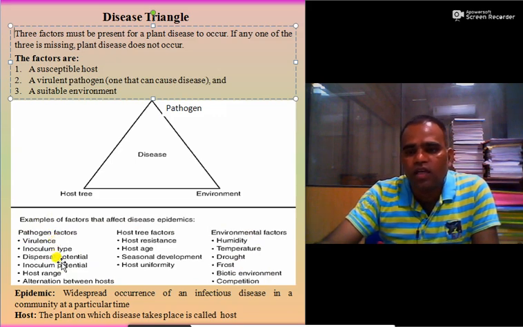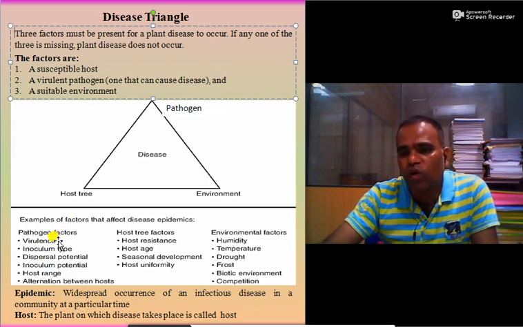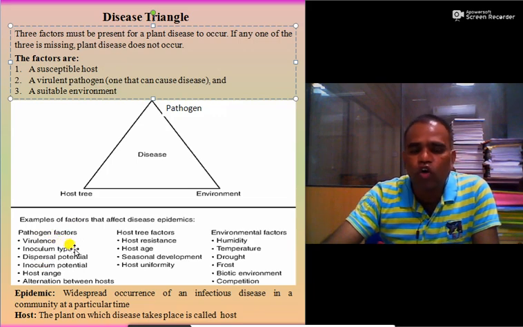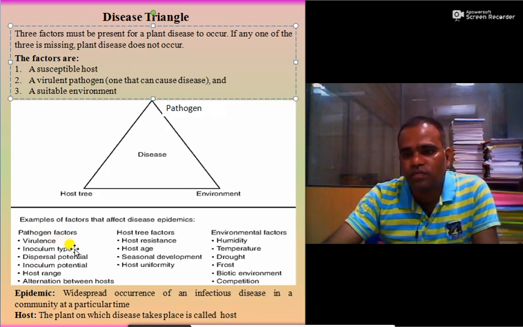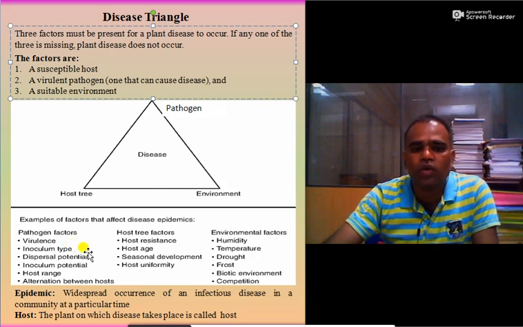Pathogen factors: virulence, how virulent it is. Then inoculum type: which type of inoculum is it? It may be dormant mycelium, spore, asexual fruiting body, or sexual fruiting body. Its quantity, inoculum quantity, is also important.